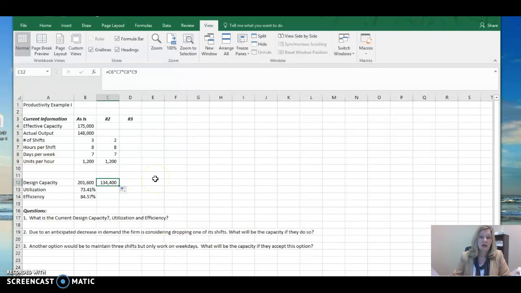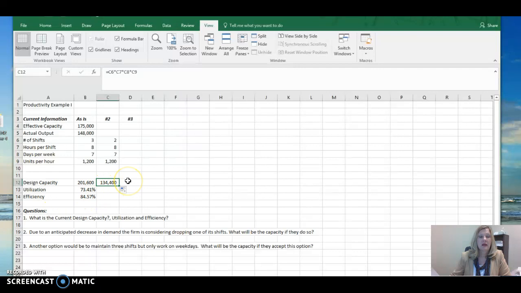We had an actual output of 148,000. We're expecting a decrease in demand. Is this going down too much? That's an unknown, and we'd be operating pretty close to that probably effective capacity.